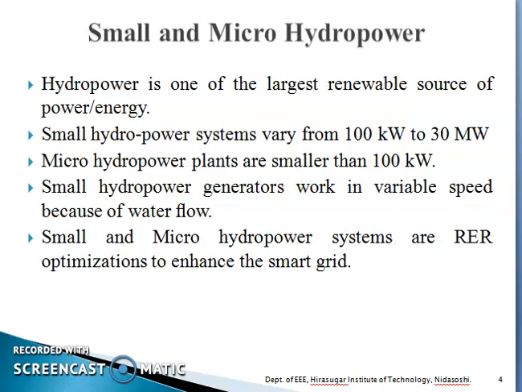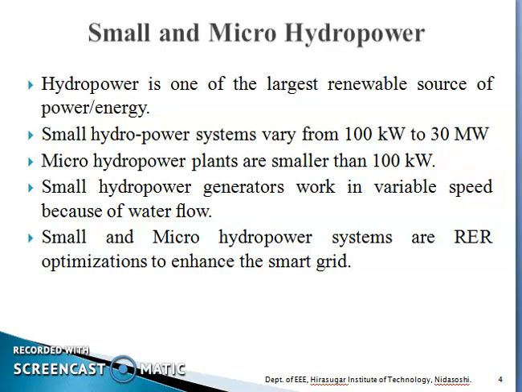Let us study the small and micro hydropower generation. The word itself says that these are small hydropower generation plants. As you already know, hydropower is one of the largest renewable sources of power or energy. Small hydropower systems vary from 100 kilowatt to 30 megawatt based on the size of the hydropower system. Usually the micro hydropower plants are smaller than 100 kilowatt. The small hydropower generators work at variable speed